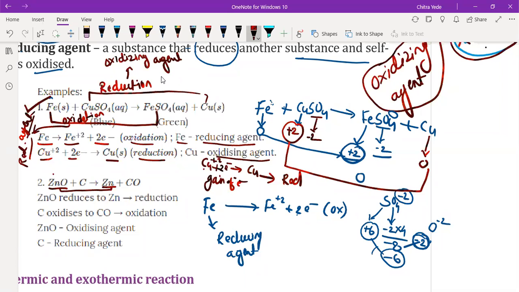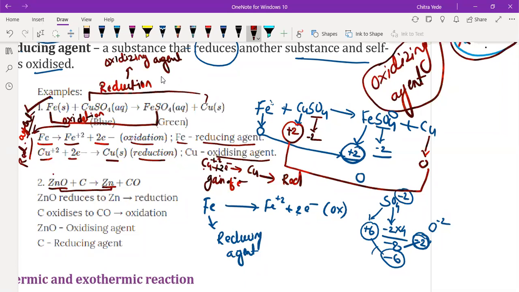Whereas if we see carbon on the reactant side, it is in elemental form, but on the product side it is with oxygen, which means it combines with oxygen. Therefore, oxidation takes place here. If it is oxidation, see here, ZnO is reduced to zinc. It is getting reduced, so it acts as an oxidizing agent, causing reduction of itself.